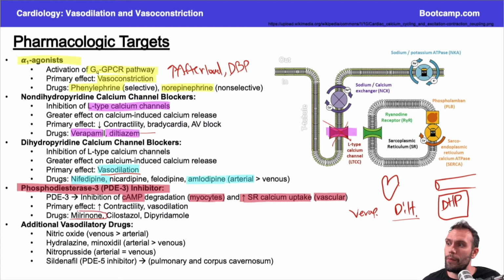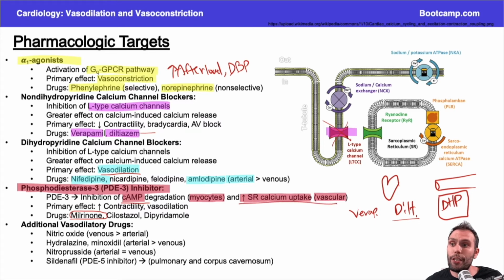Milrinone, for example, is a great drug for heart failure, systolic heart failure, because if I have systolic heart failure, my overall contractility is down. And so I can increase that contractility, right? I inhibit cAMP degradation, so I have more cAMP, which is essentially what epinephrine does, causes you to have more cAMP, higher contractions. That's what milrinone does. It increases the contractility. So in systolic heart failure, that's great.